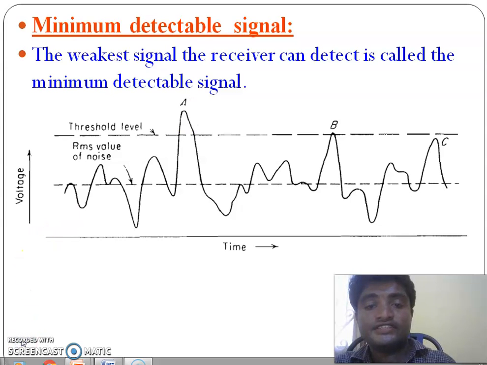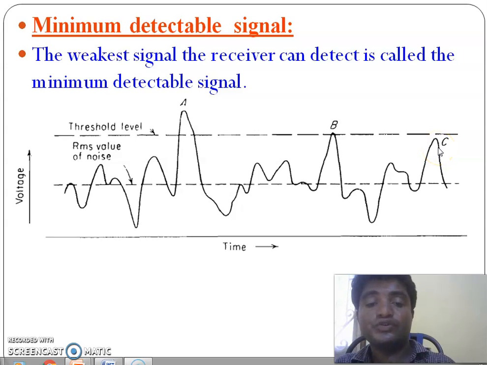Here A is above the threshold, so it is considered as a target, and B is also above the threshold, so it is also taken as a target. But C is below the threshold, so it is not taken as a target. This is called a missed detection. Even though the target is there, it is missed.